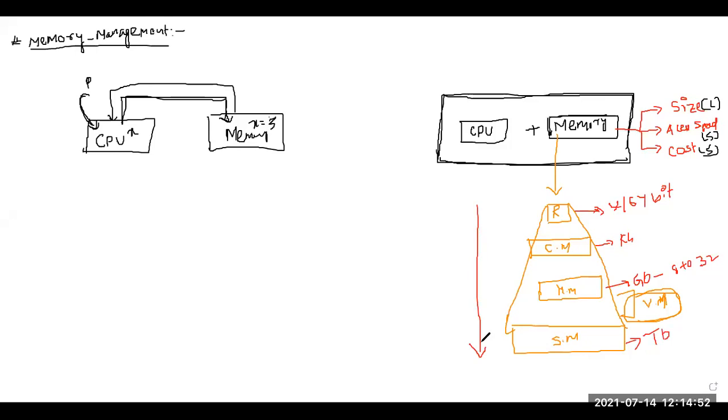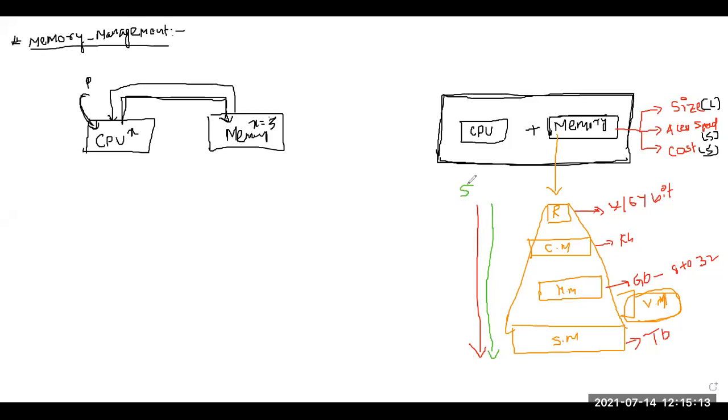Similarly, what will happen to the access time? As we go down the memory hierarchy, will access time increase or decrease? Now this red line is for size, as we go down.